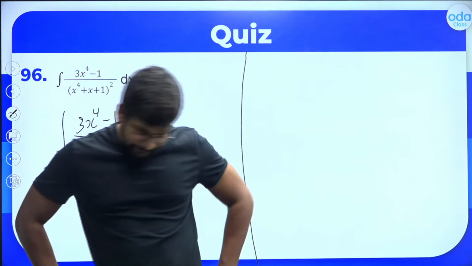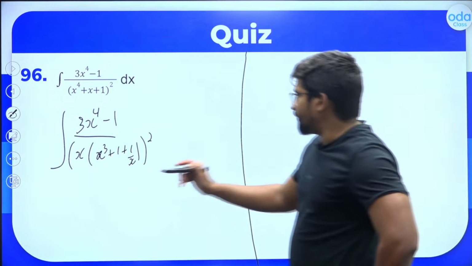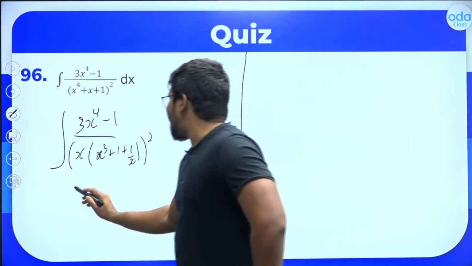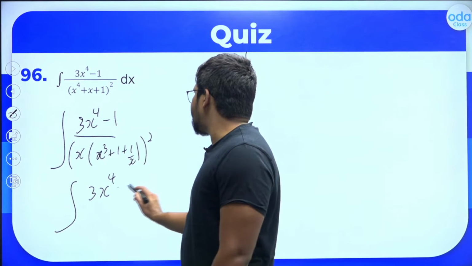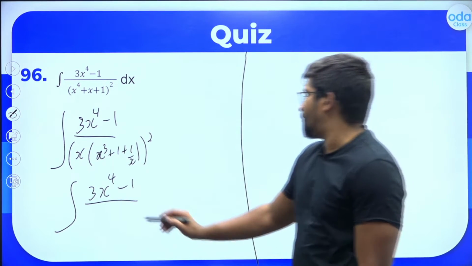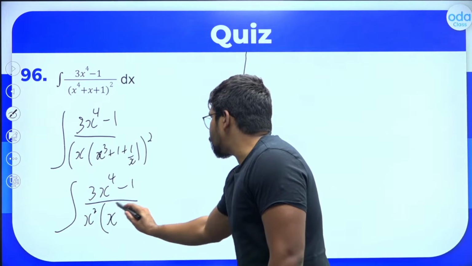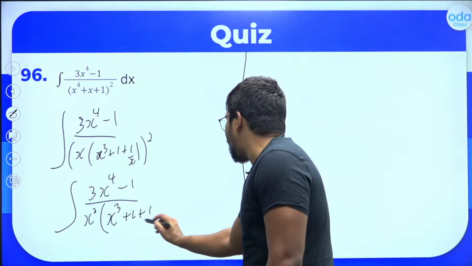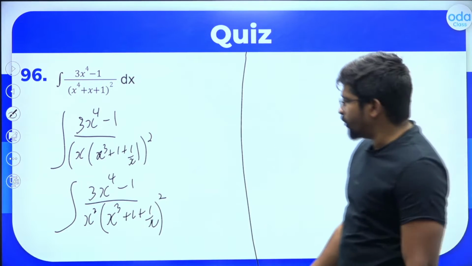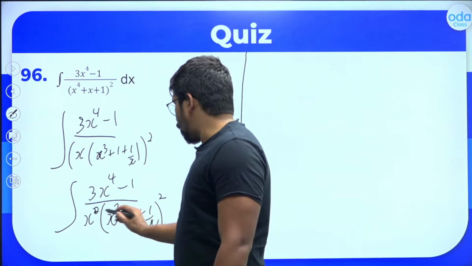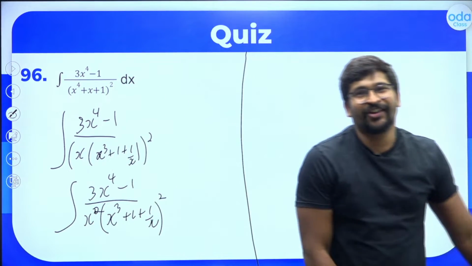Sir, you are making this very complicated. No, my dear friends, let's think. So this x, the whole square, I am taking it outside. So this can be written as integral of 3x raised to 4 minus 1 whole divided by x square outside into x cube plus 1 by x, the whole square. You can write it like this also. No one will come and stop you. So you can say like this, right?